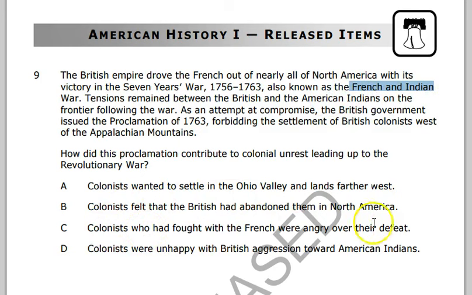Colonists who fought with the French were angry over their defeat. Not so much. Colonists were unhappy with British aggression toward Native American Indians. No, they were actually happy with that because they had the Indians' land. But what they were sad about is that the colonists wanted to settle the Ohio Valley, but the Proclamation Line of 1763 said they could not. So the answer is A.